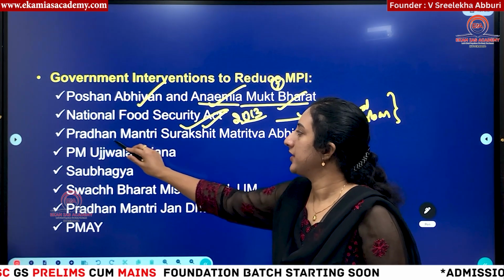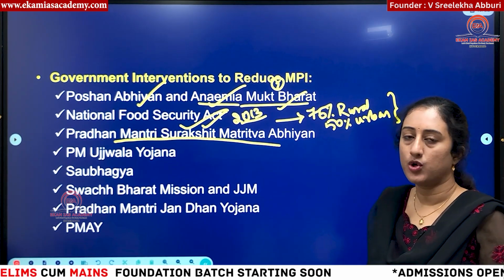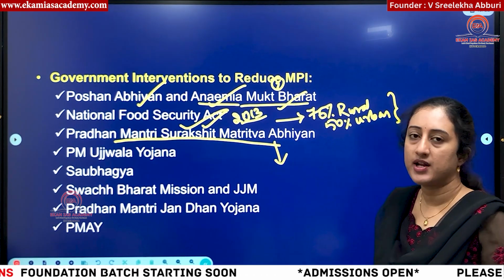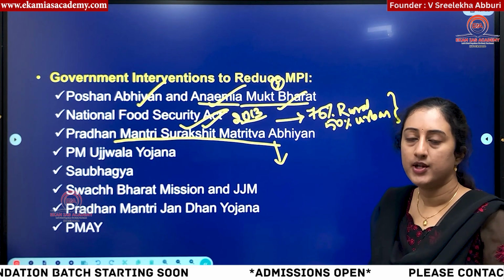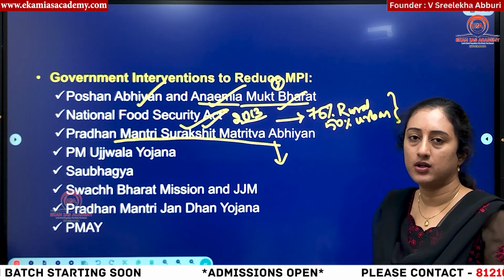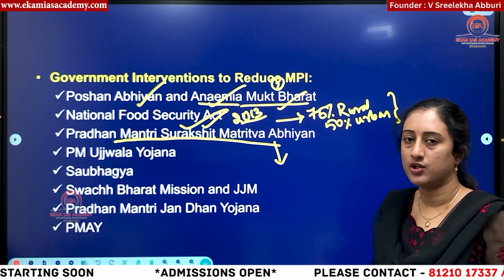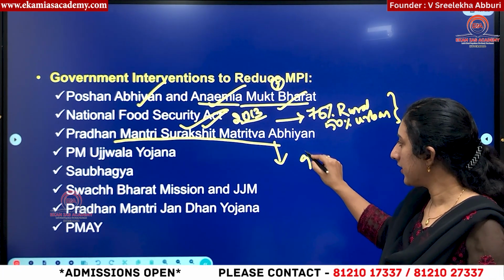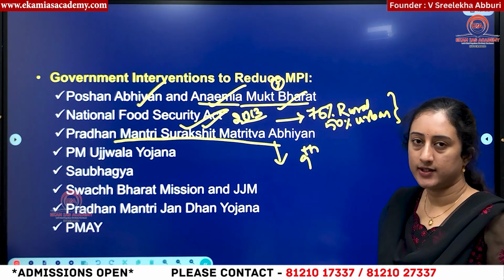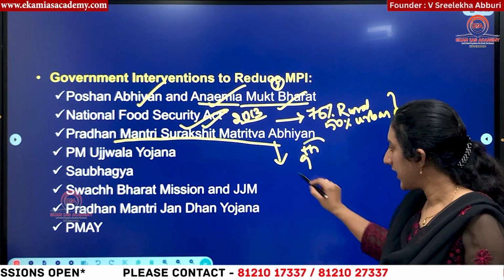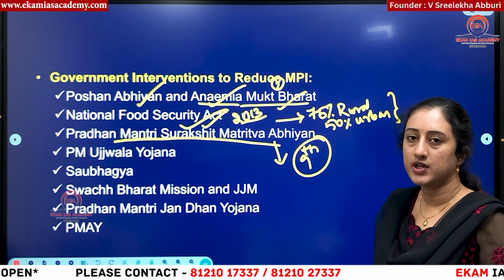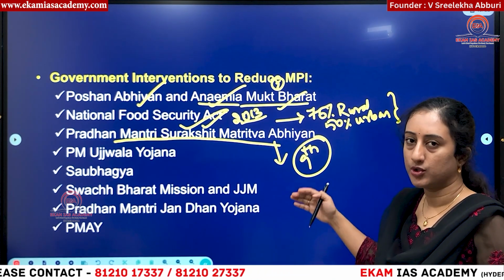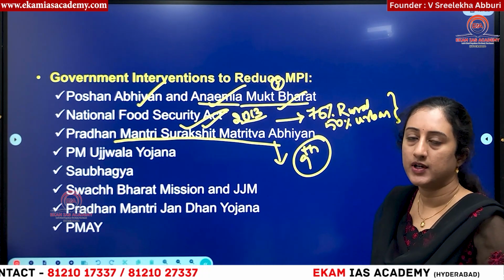Then Pradhan Mantri Surakshit Matrutva Abhiyan. What is this scheme aimed at? Pregnant ladies among the poor people will be hesitant to go for doctor consultations and all. In that situation, the Government of India has launched this scheme aiming at providing free antenatal care to pregnant ladies on the 9th of every month. If you visit any government hospital on the 9th of every month, they are entitled to a free checkup, so that they will not hesitate for any consultations.